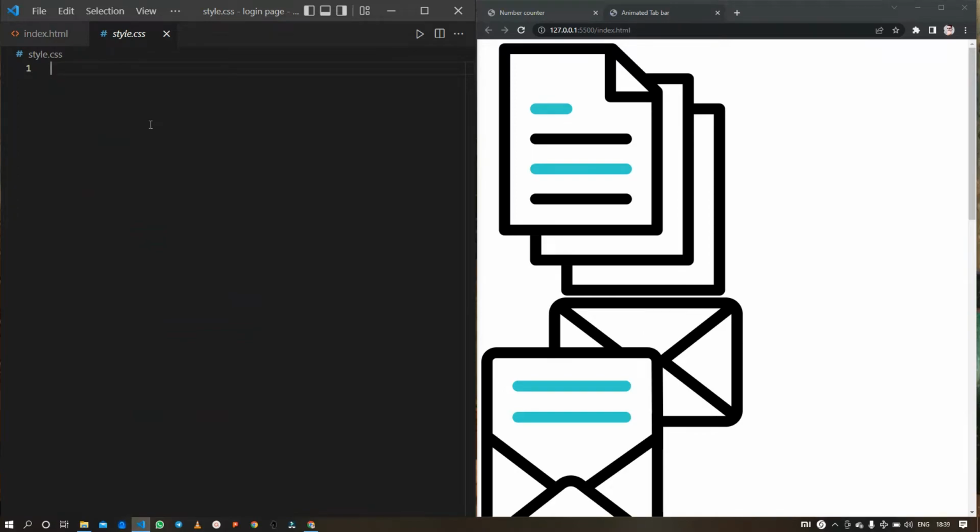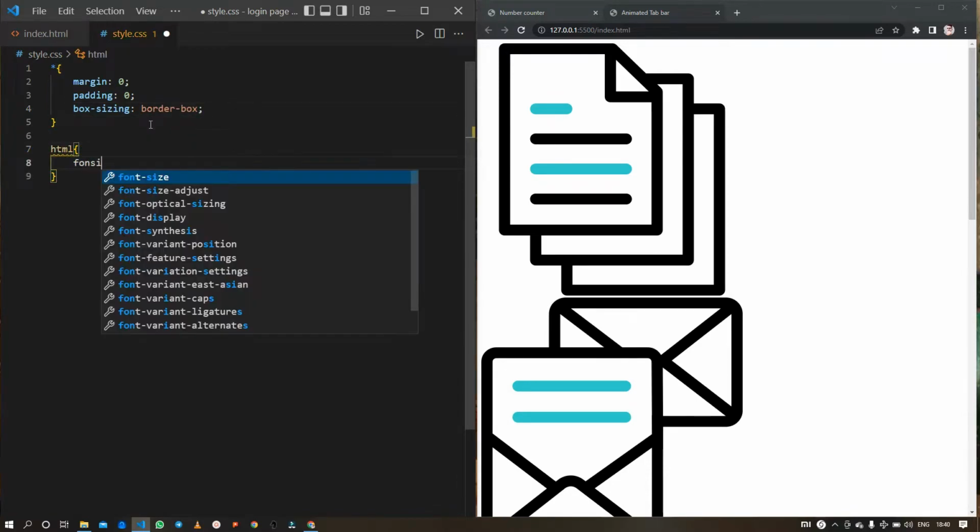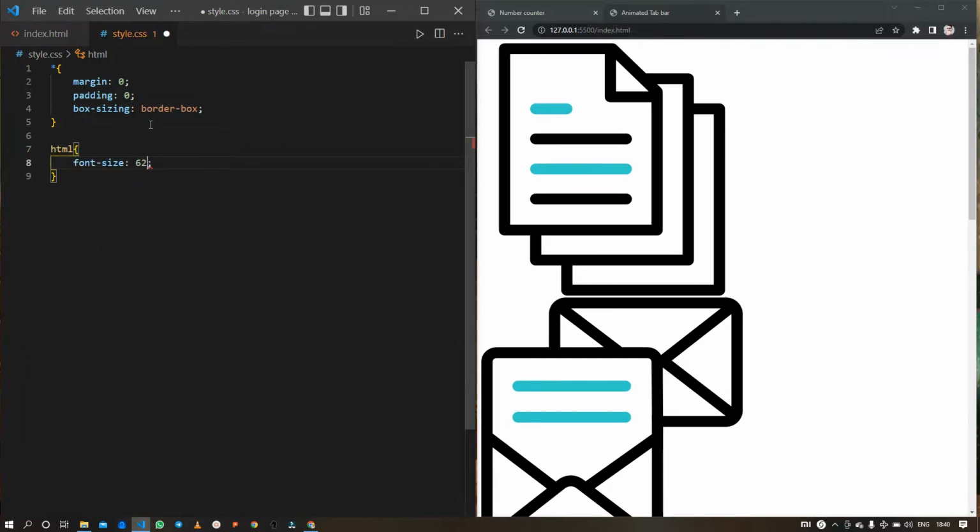Next, I will start with targeting each and every element of my HTML by using the asterisk and by giving margin 0 and padding 0, and also box sizing to border box, and next giving a default font size that is 62.5% to all the elements.